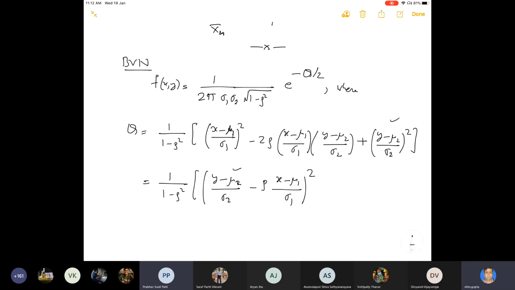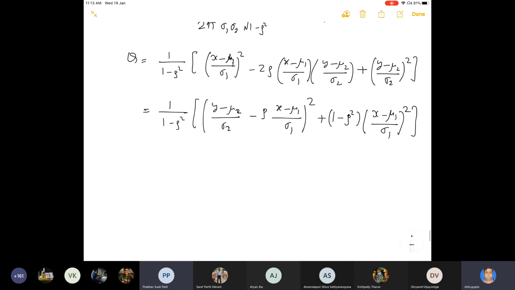So we will get the cross term minus 2 rho of this quantity, plus something extra, rho square ((x minus mu1) upon sigma1) whole square, that we have to cancel. So we get (1 minus rho square) ((x minus mu1) upon sigma1) whole square. This is the quantity q.